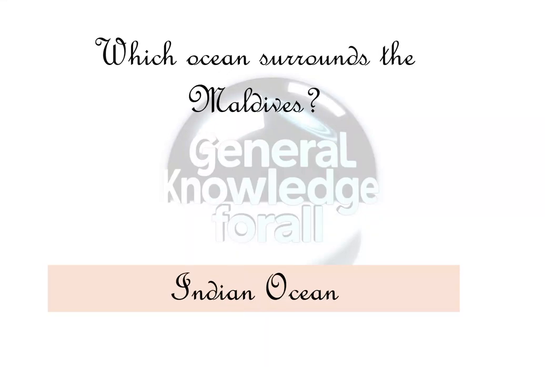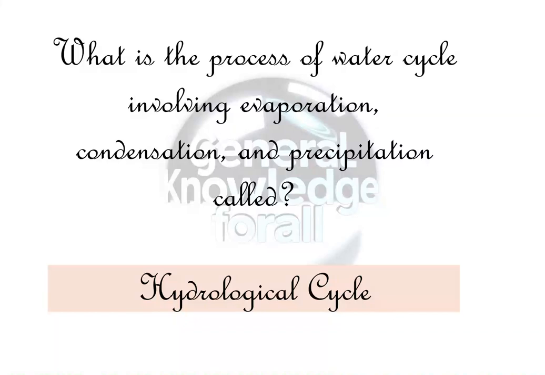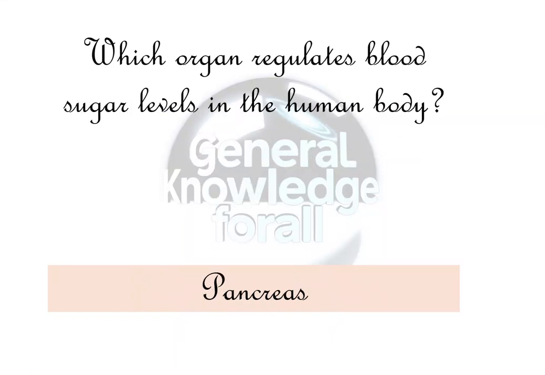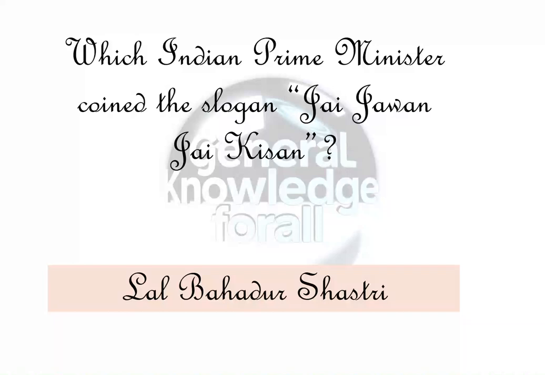Indian Ocean. What is the process of water cycle involving evaporation, condensation, and precipitation called? Hydrological cycle. Which organ regulates blood sugar levels in the human body? Pancreas. Which Indian Prime Minister coined the slogan, Jai Jawan Jai Kisan? Lal Bahadur Shastri. What is the full form of ATM in banking?